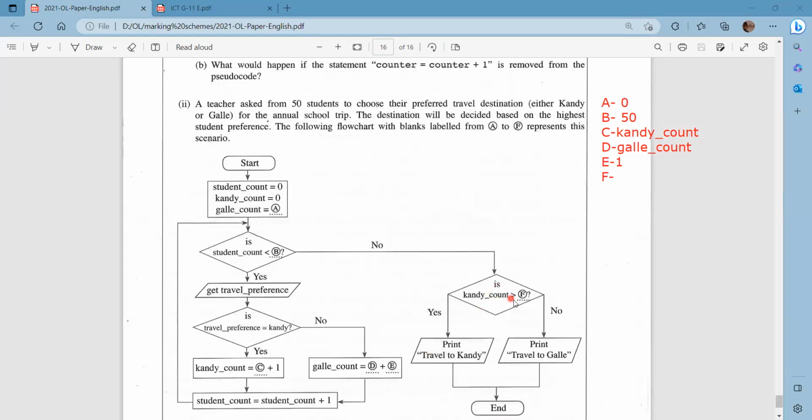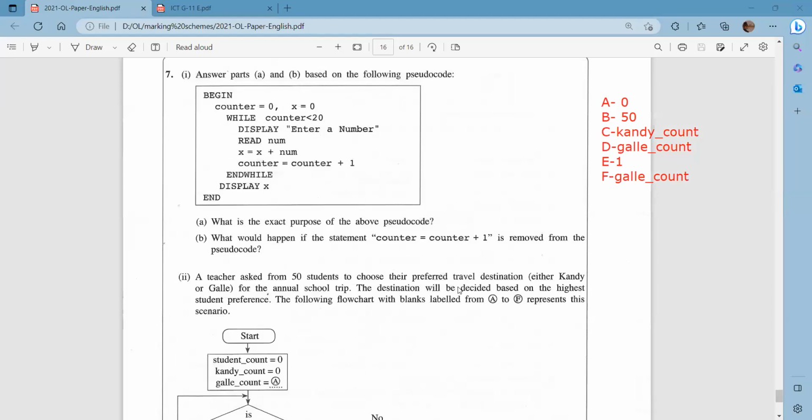Is Kandy count greater than, this is obviously going to be Goa count, right? Goa count. Then print travel to Kandy. If the Goa count is less than Kandy, the condition becomes yes. So therefore travel to Kandy, else they are going to travel to Goa. And this gets ended.